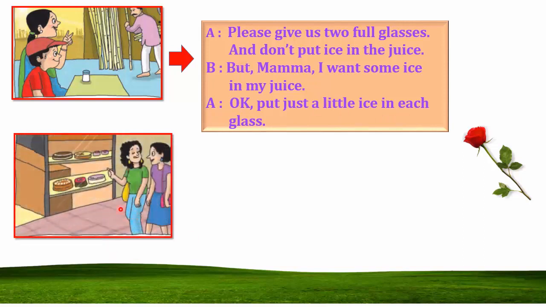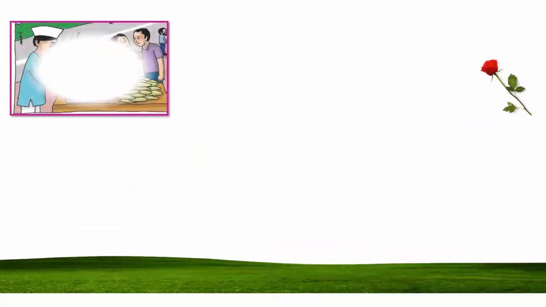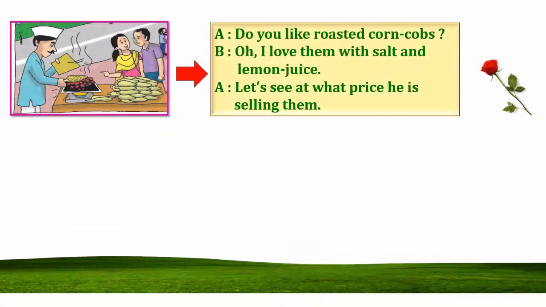The fourth one is, these are the cakes and the 2 girls. Have you tried these cakes? They are so delicious. And the other girl is saying, this is a new cake shop, isn't it? But I am not very fond of cakes. So in this way, this is the proper pair of this. So here also, do you like roasted corn cobs? Oh, I love them.